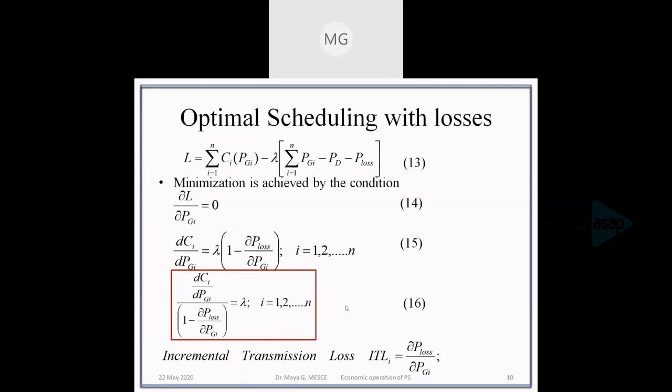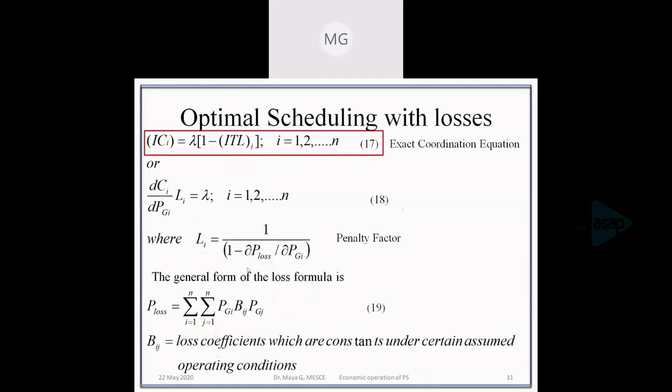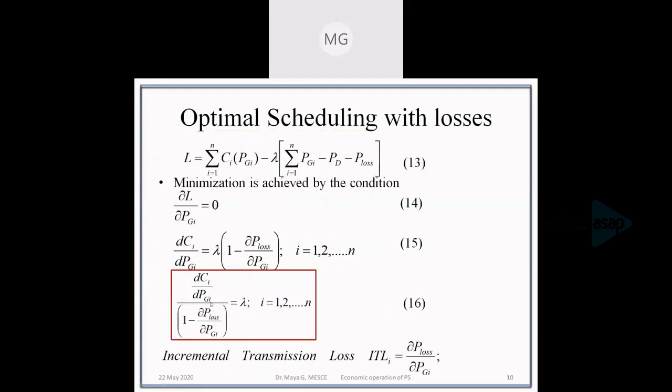So this is the exact coordination equation, which is given by equation 16, or it can be rewritten as equation number 17. dCi by dPgi, as we know, is the incremental fuel cost, or simply the incremental cost, and the denominator is 1 minus the incremental transmission loss.